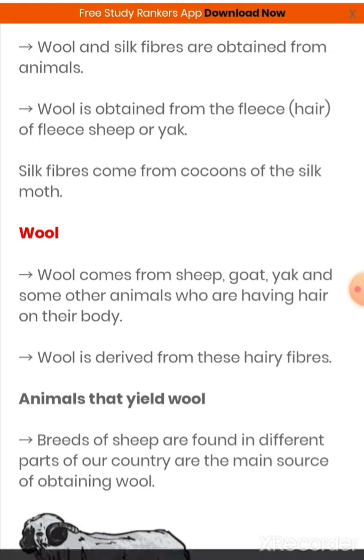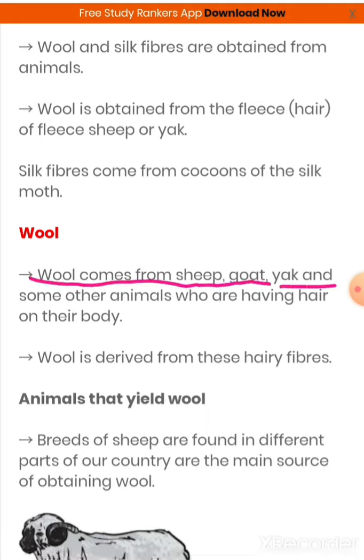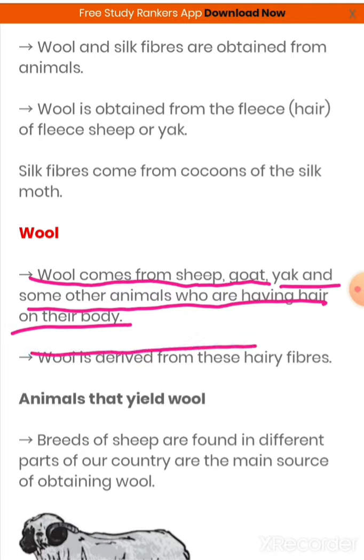So next one is wool, and wool comes from the sheep, goat, yak, and some other animals who have hairs on their body. We all know about wool. Wool comes from sheep, yak, and the animals which have hairs on their body. Wool is derived from these hairy fibers.